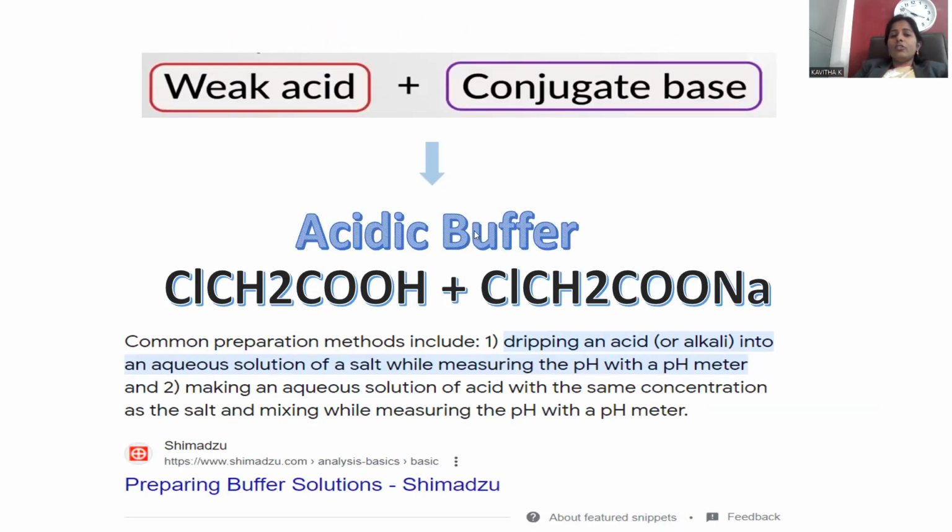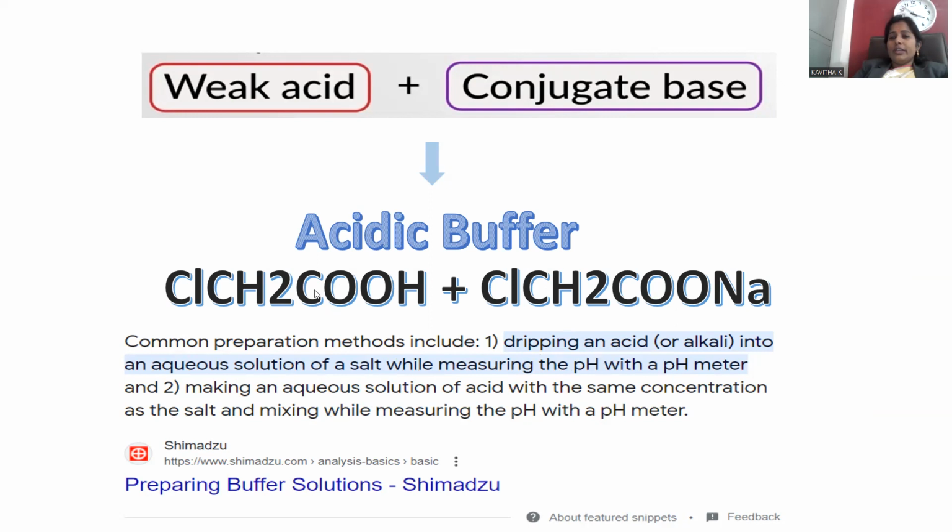In order to manufacture this acidic buffer, I'm taking chloroacetic acid and sodium chloroacetate. Let me repeat: sodium chloroacetate and chloroacetic acid can be combined either by dripping an acid into the aqueous solution of salt, measuring the pH using a pH meter, making the aqueous solution acid with the same concentration of the salt solution.